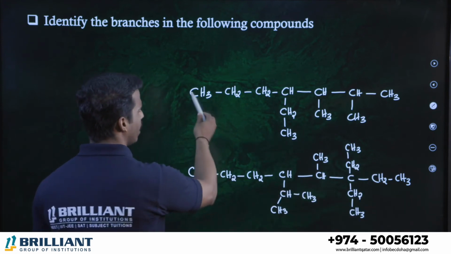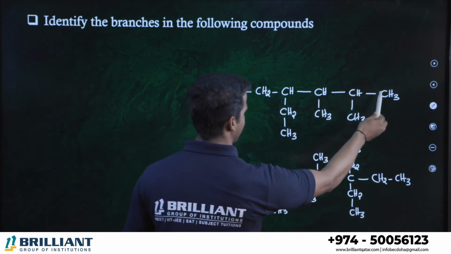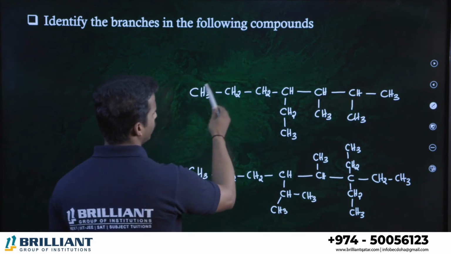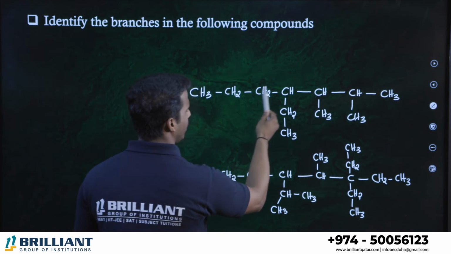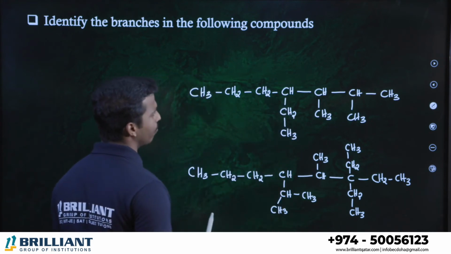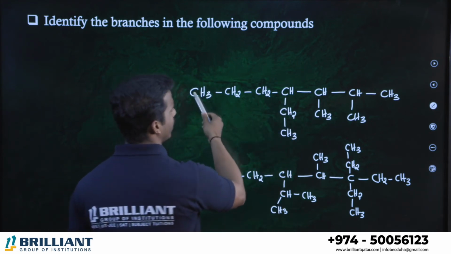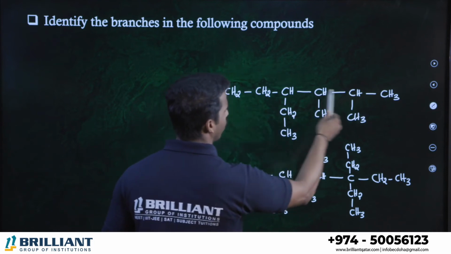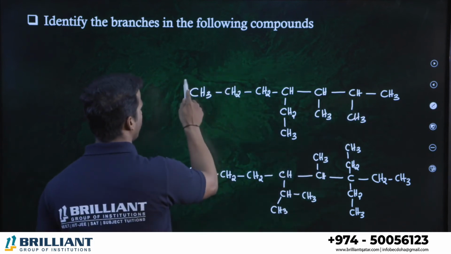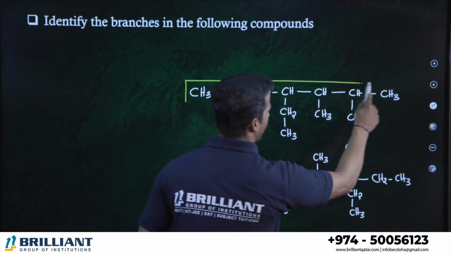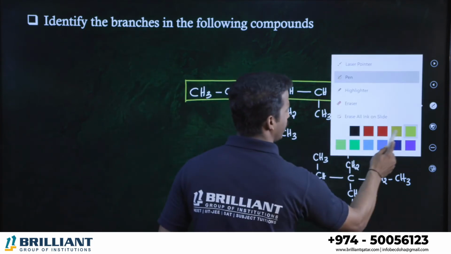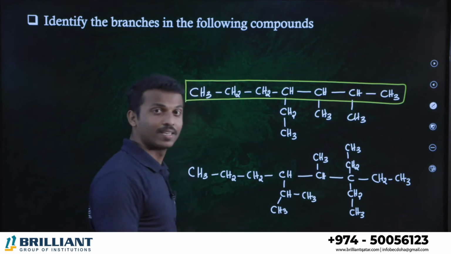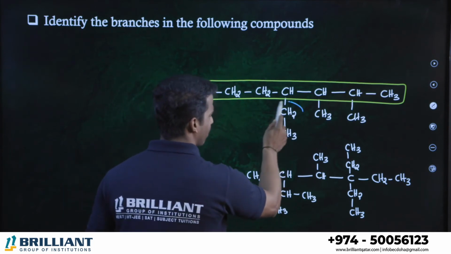Let us count. 1, 2, 3, 4, 5, 6, 7. 1, 2, 3, 4, 5, 6. I think the maximum number of carbons we are getting is in this chain or this chain. Both are the same. Okay. Let me take this as the parent chain. If it is the parent chain, the remaining you can consider as branches. It's a branch,